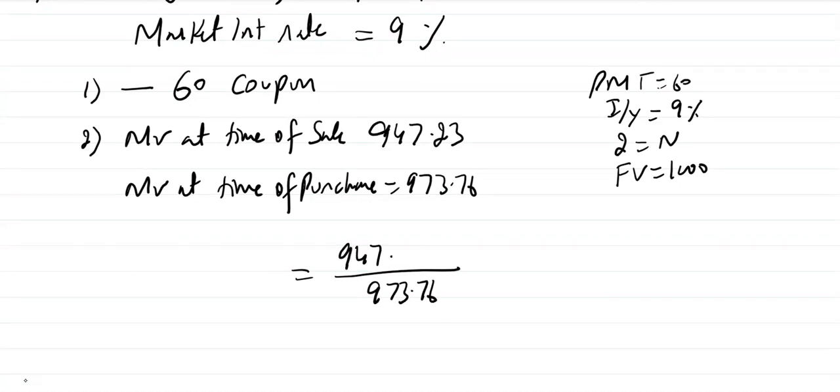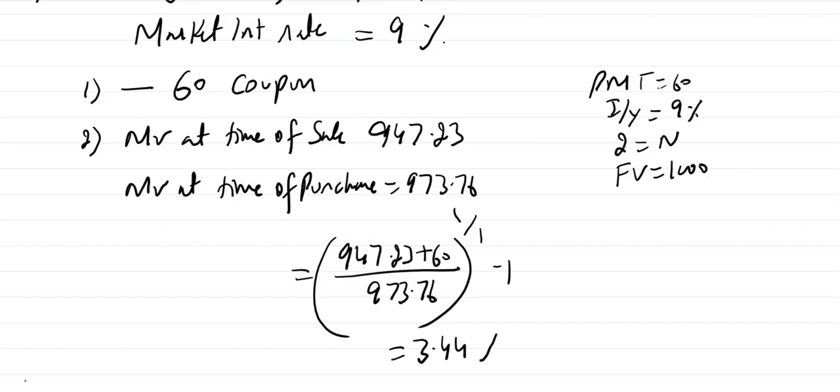So let's calculate the return. (947.23 plus 60) over 973.76, minus 1. It is equal to 3.44%. Why is the return lower than the original YTM of 7%? Because you are facing capital loss. Because you are selling your bond at a lower price. So when YTM increases before the maturity and you're selling the bond, you will face a capital loss. Your return will be lower.